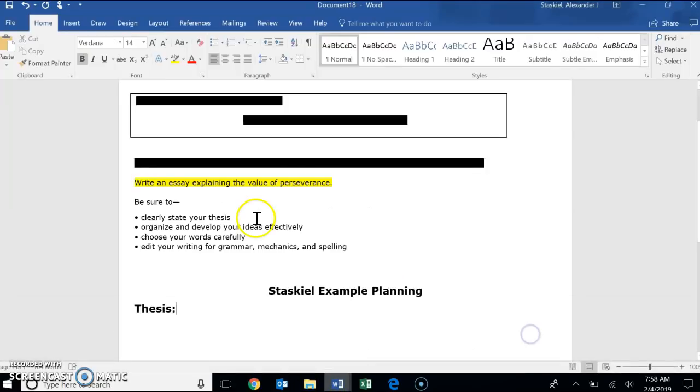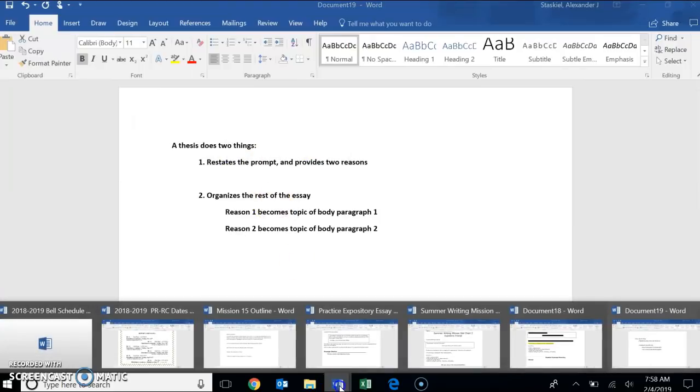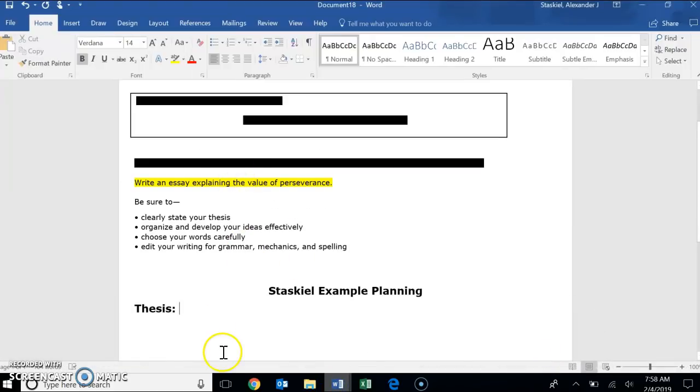When we go back here, this is your prompt, right? An essay explaining the value of perseverance. So all you have to do to restate the prompt is this. Write an essay explaining the value of perseverance, and you get the value of perseverance is.